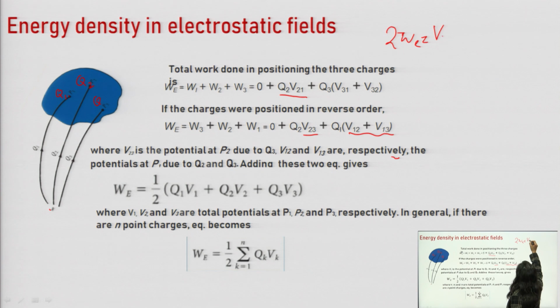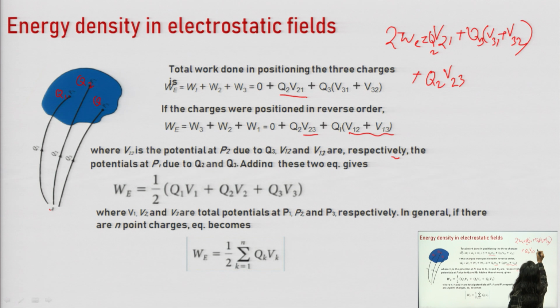So 2W is equal to 0, 0 will be 0, then Q2 V21 plus Q3 V31 plus V32 plus Q2 V23 plus Q1 V12 plus V13.